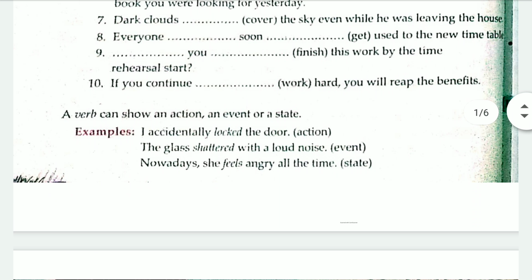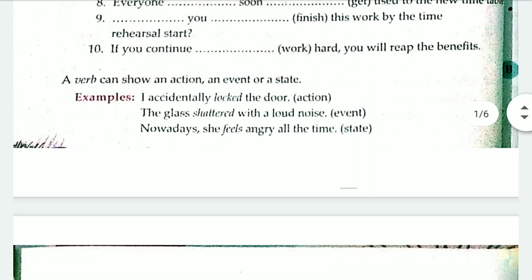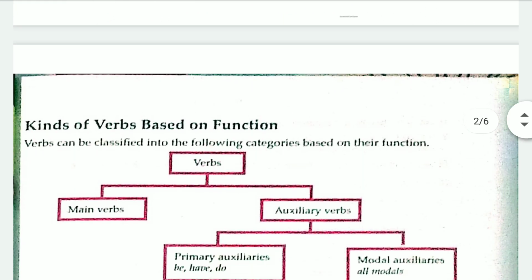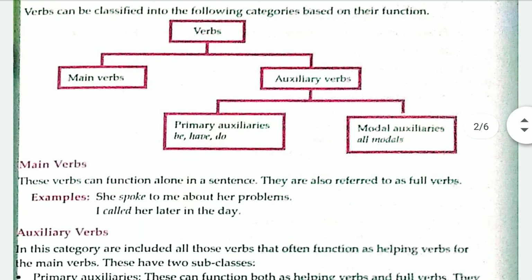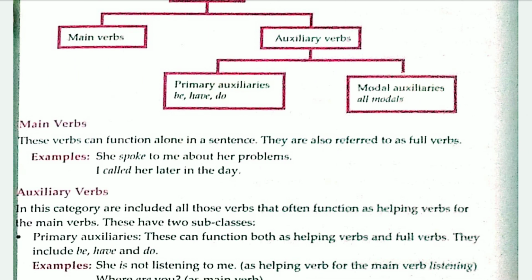Whatever we have seen yesterday, we have seen what is a verb. A verb is a word that shows an action, an event or a state. Okay, these are the things we have seen yesterday. We have also seen kinds of verbs based on function, in which verbs were divided into two parts, main verbs and auxiliary verbs. So what was a main verb? Main verbs are the verbs which can function alone in a sentence. They don't need any kind of help from any other verb. They act alone in a sentence and they are also referred to as full verbs.